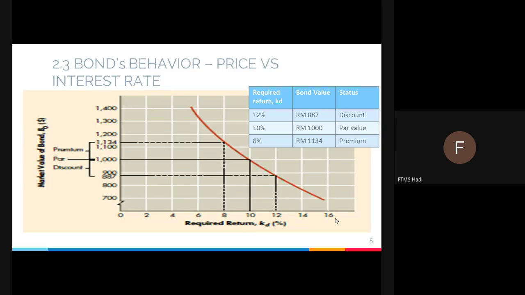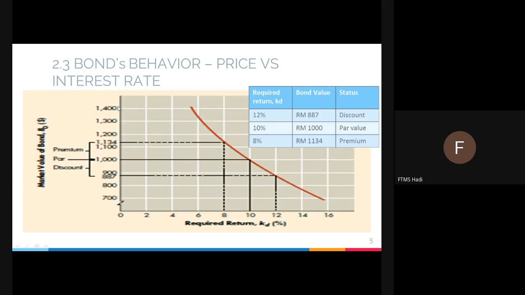If the interest is lower, most of the investors or borrowers will go for that. So that's why the relationship here is reverse, or negative. Why? It is because the cheaper the bond will be, the higher the return will be, because more investors will look at the cheapest one.